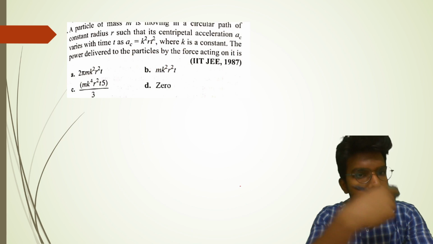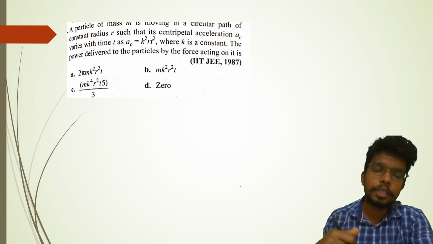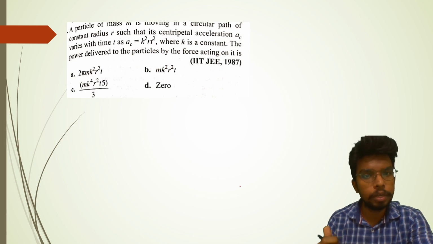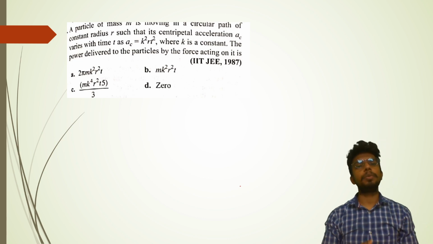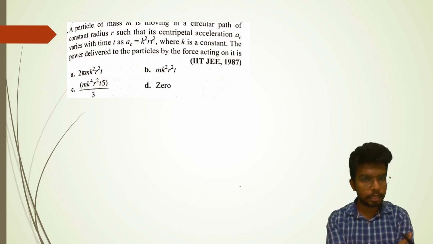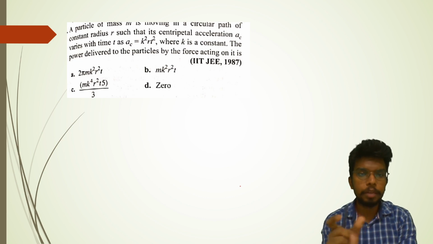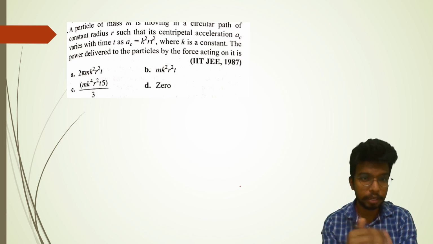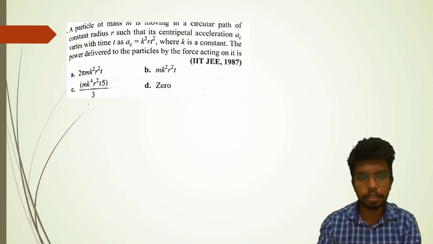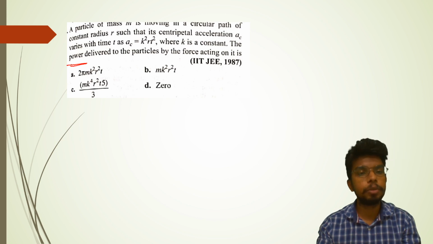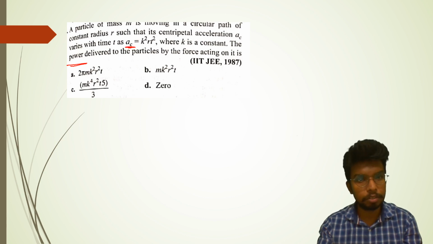Moving further, a particle of mass m is moving in a circular path of constant radius r such that its centripetal acceleration a_c varies with time t as a_c = k square r t square, where k is a constant. The power delivered to the particle by the force acting on it is, again, a similar kind of situation. You have been provided with the centripetal acceleration, and you need to find out the power delivered to the particle. To find the power you need the rate of change of work with respect to time, and for work you need some sort of energy. So just try to find out the kinetic energy, because here it is moving.